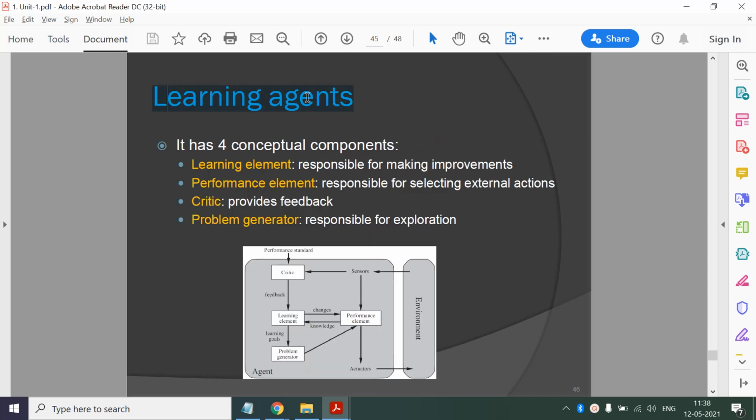Then we can have a learning agent, and it has four components. The learning element is responsible for making improvements, so it will suggest new actions. Then the performance element, responsible for selecting the external actions. Then the critic, it is like an observer, and it provides the feedback. And the problem generator is responsible for exploration. Trying new things is the responsibility of the problem generator.